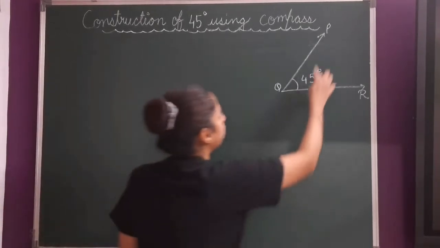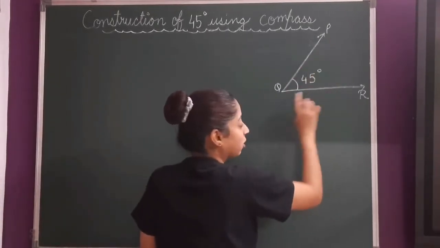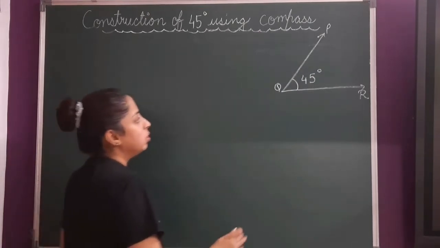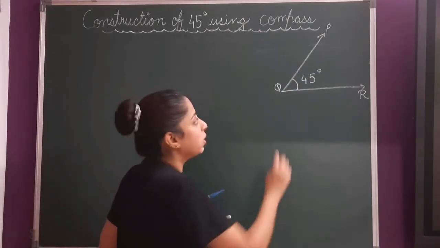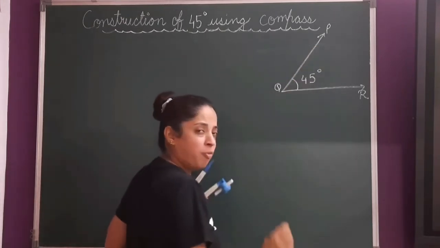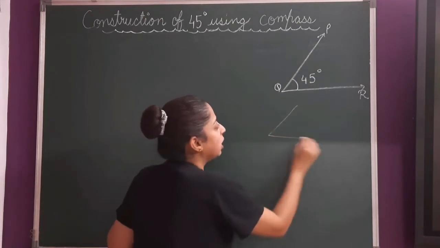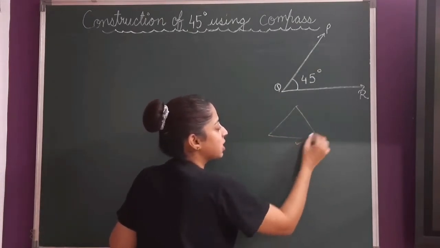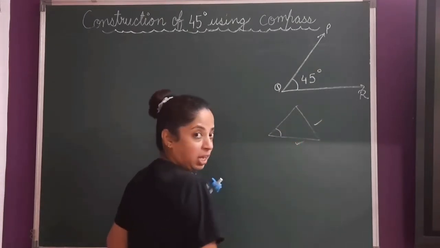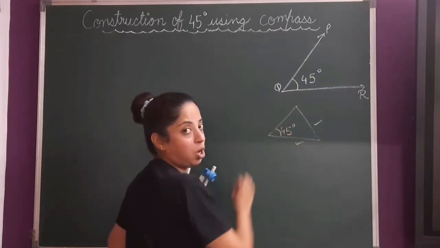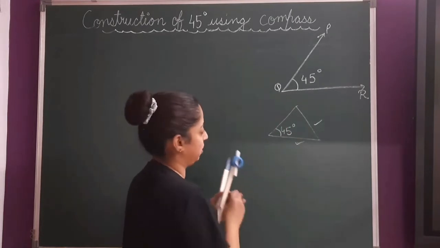So suppose you are told to draw an angle PQR of 45 degrees. How will you do it? First draw the rough diagram. Also, my dear children, let me tell you that you will not be told to draw a 45-degree angle only. Sometimes in a triangle they can give you the measure of this side and they can give you this angle as 45. So that is why I am explaining to you how to draw a 45-degree angle using a compass.